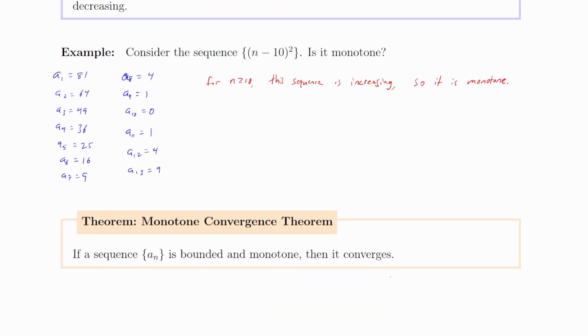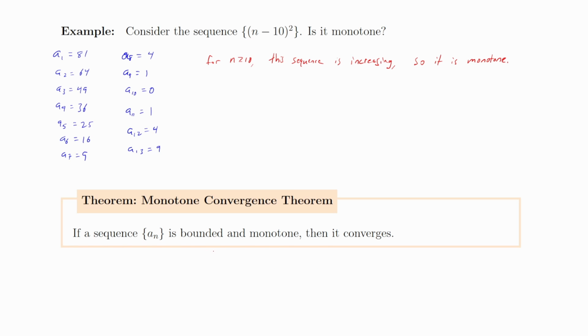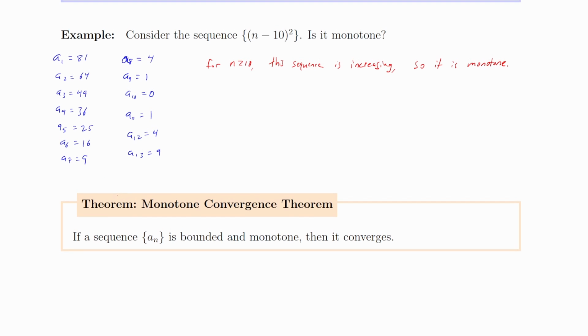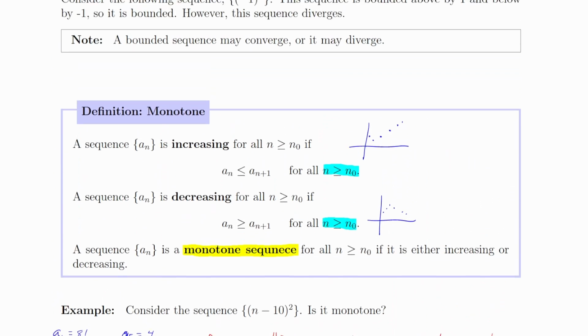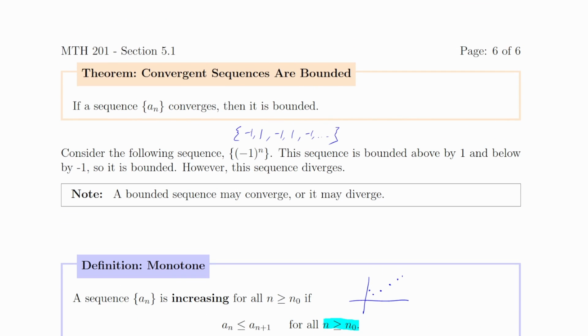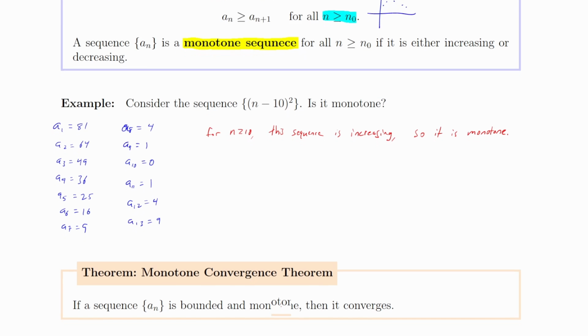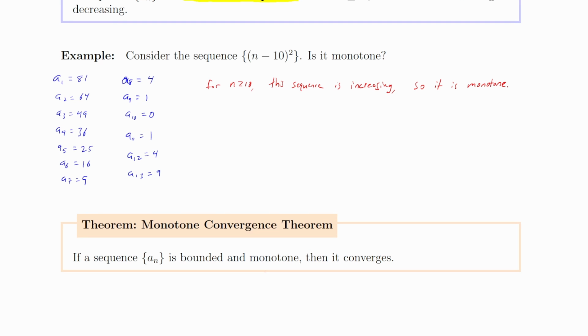Okay, we have a little theorem here. Suppose that we have a sequence that's bounded and it's monotone, then it converges, right? So before we said that I could have a sequence that's bounded but doesn't converge, and I gave this example where it flips back and forth between 1 and negative 1. So this is a bounded sequence, but it's jumping around. A monotone sequence can't really jump around. It can only move in the same direction. It's either always increasing or it's always decreasing. And if it's bounded, then it can't get any bigger than a number, and it's going to keep getting closer and closer to that number. So it's kind of stuck converging to that number.